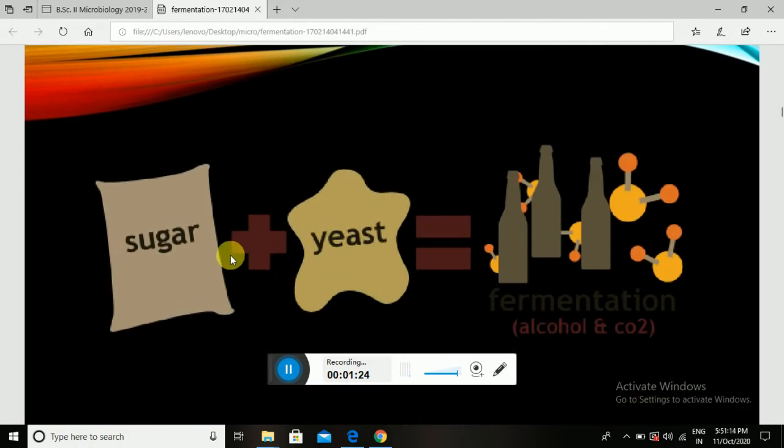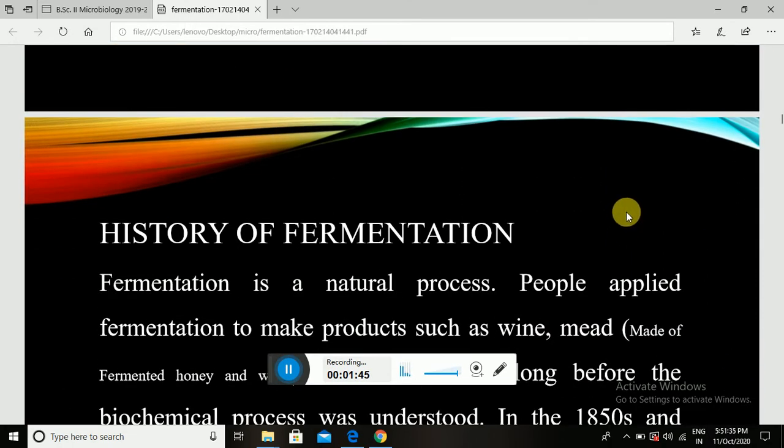When sugar is acted on by yeast, we get different types of fermented products, for example curd, wine, beer. These are fermented foods, and they cannot be produced without yeast. The yeast acts on the sugar and converts it into simple forms that have a higher economic value. So, what is the history of fermentation?